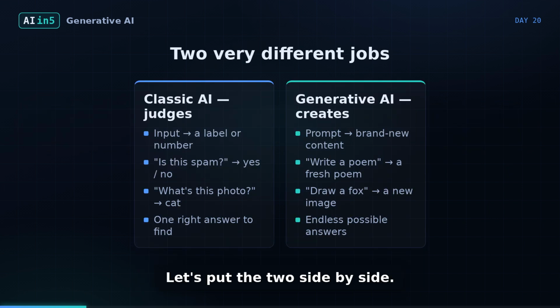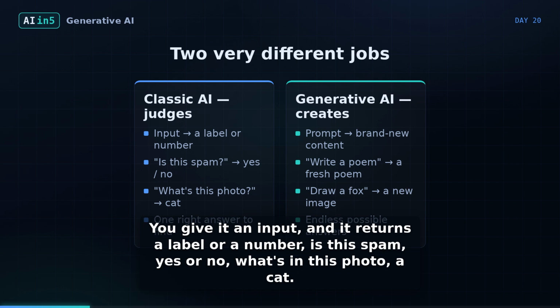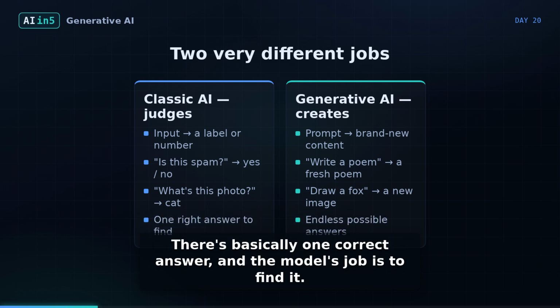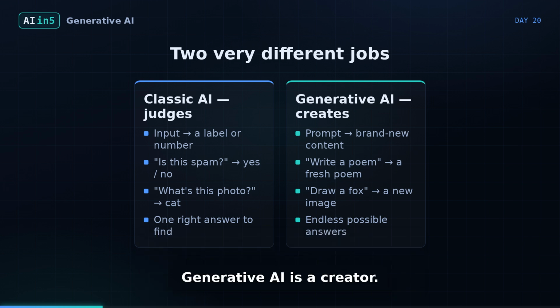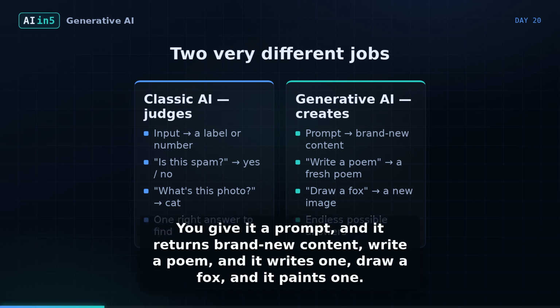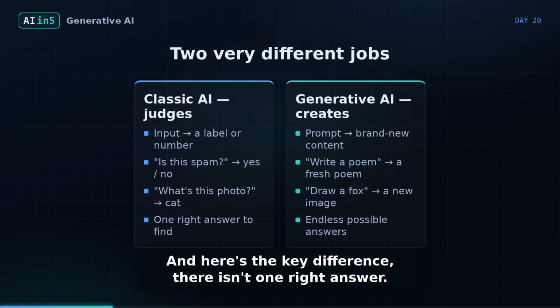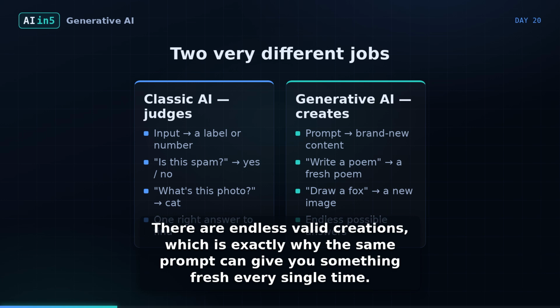Let's put the two side by side. Classic AI is a judge. You give it an input, and it returns a label or a number. Is this spam? Yes or no? What's in this photo? A cat. There's basically one correct answer, and the model's job is to find it. Generative AI is a creator. You give it a prompt, and it returns brand new content. Write a poem, and it writes one. Draw a fox, and it paints one. And here's the key difference. There isn't one right answer. There are endless valid creations, which is exactly why the same prompt can give you something fresh every single time.